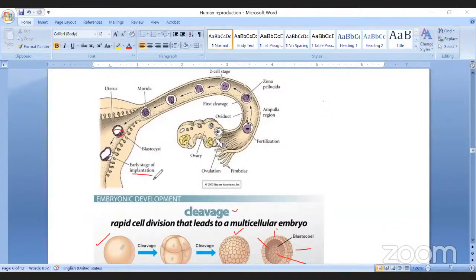That process we call pregnancy. For it to move toward the uterus from the ampulla region, it takes 7 days. So that is also a point you have to remember. It takes 7 days.